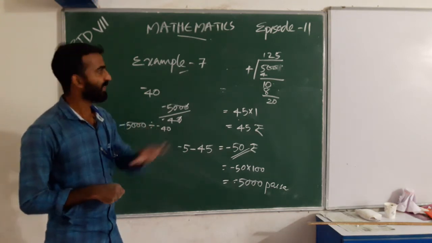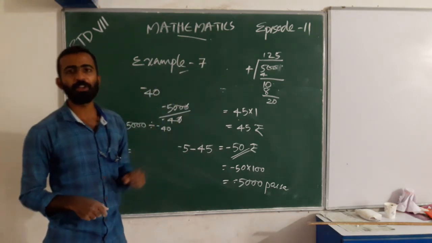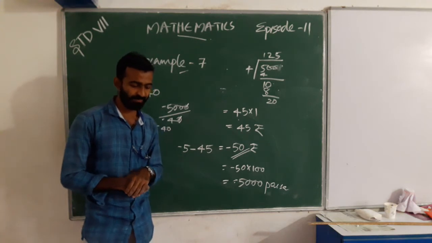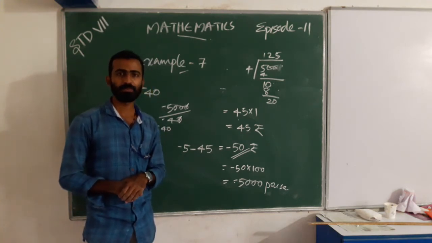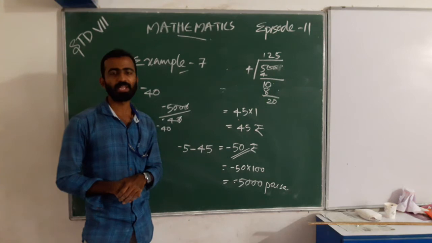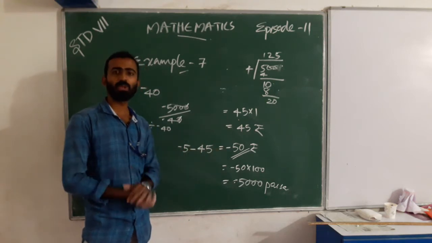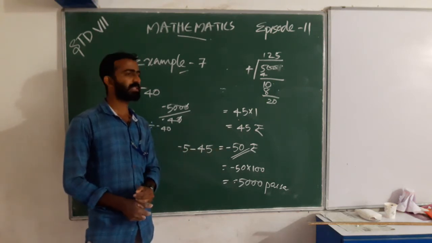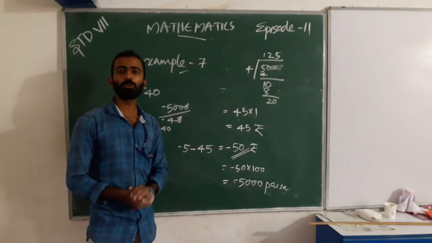She sells 125 pencils. Is it clear? Any doubt? At last we conclude: the number of pencils she sells is equal to 125.